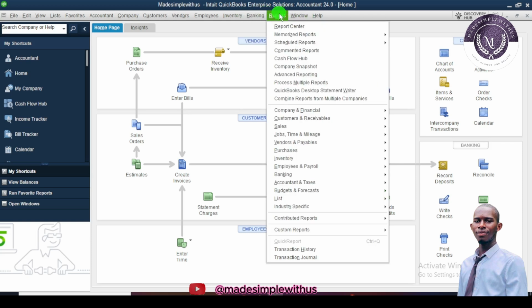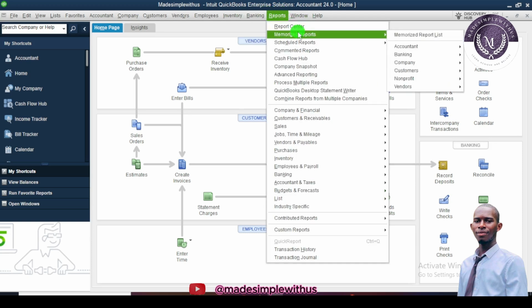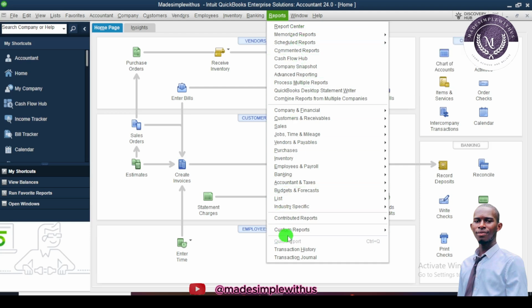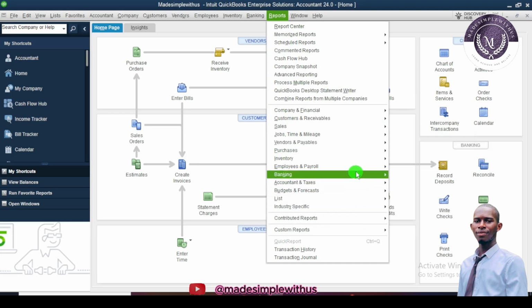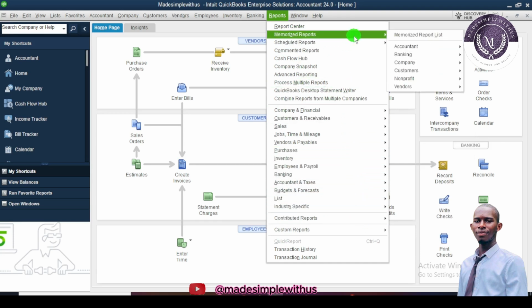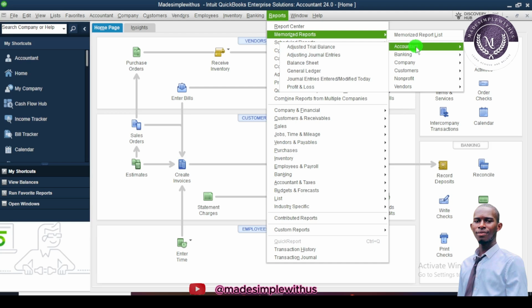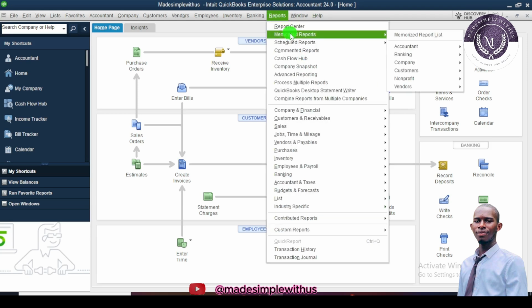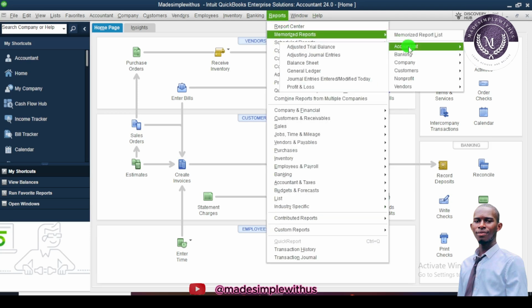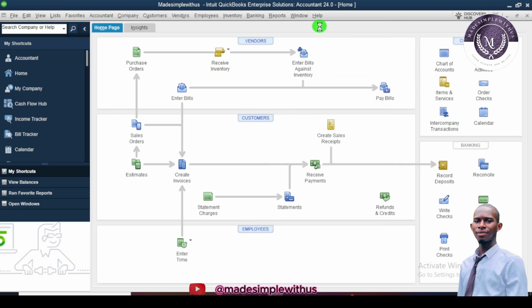And you can see in QuickBooks we can generate a lot of reports. So we can see here contributed reports. You can see schedule reports. Okay. So we can memorize reports, whereas you can see the accountant aspect. Let's see. You can see adjusted trial balance, adjusted journal entries, balance sheet. And also, let's move on to reports.